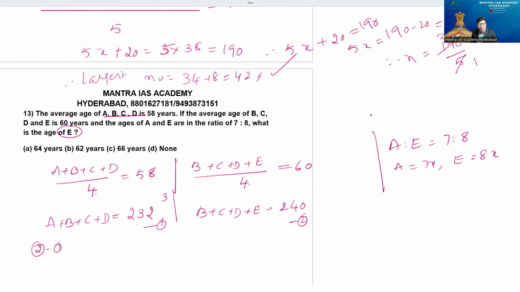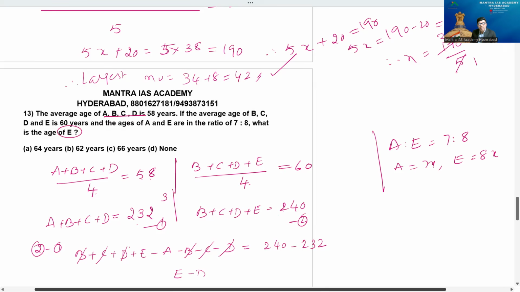So B plus C plus D plus E minus A minus B minus C minus D is equal to 240 minus 232. B, C, D also cancel.